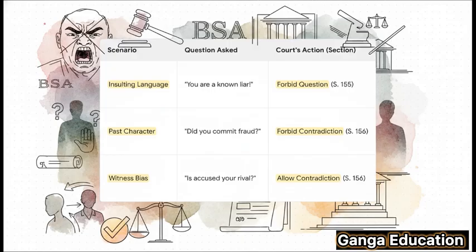Now, scenario 2, the question is, did you commit fraud in 2010? And the witness says no. The question is allowed, but can the lawyer bring in proof? No. That's Section 156's general rule.